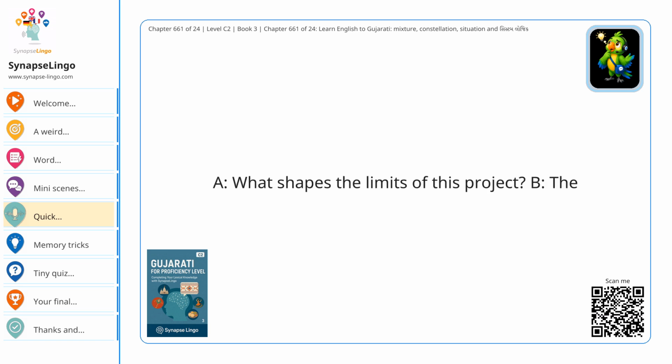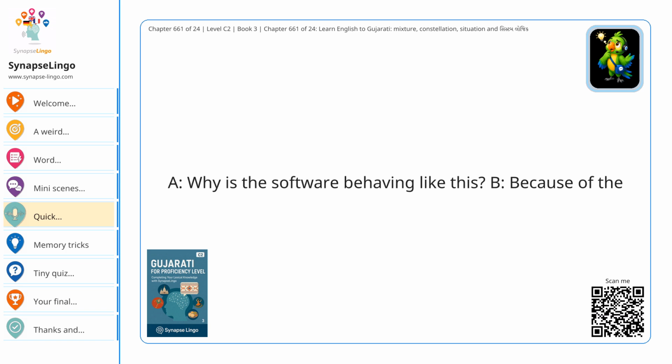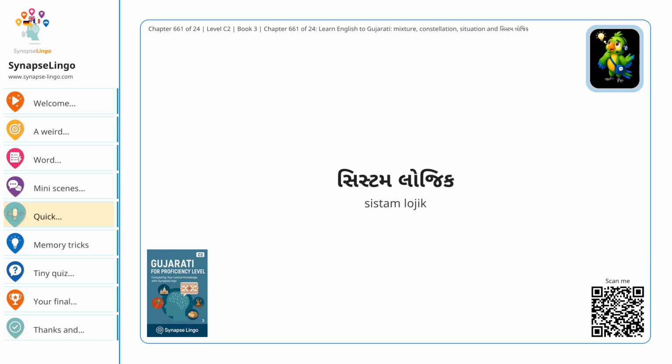A: What shapes the limits of this project? B: The राहत शरत. A: Which value should we change? B: The परिमाण. A: What links these two variables? B: A कार्यात्मक संबंध. A: Why is the software behaving like this? B: Because of the सिस्टम लॉजिक.